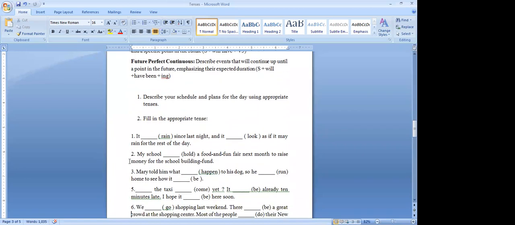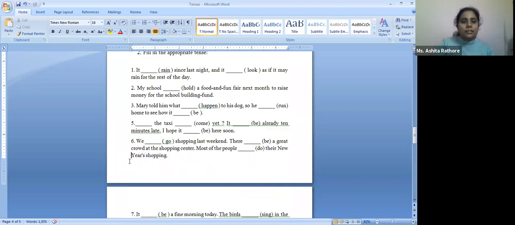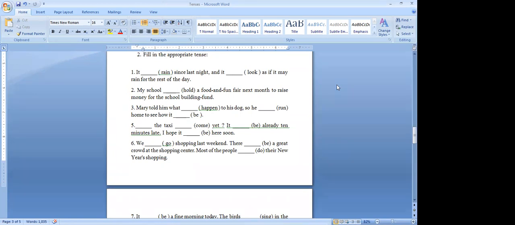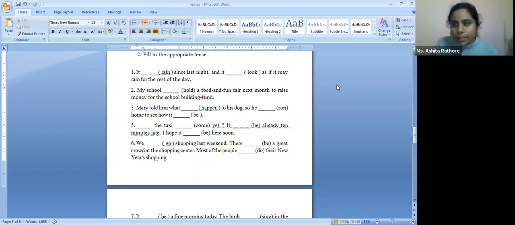Okay, all right. We are continuing with our next exercise, that is filling in the appropriate tense. Now, it will be an open forum. Whoever is coming up with the answer would be good. So for the first one, what I'll do is I'll randomly take your names, and that person will have to attempt that particular statement. So we'll start off with Avni.